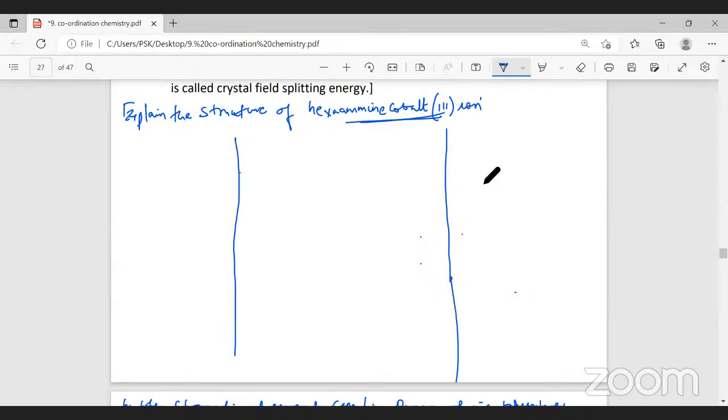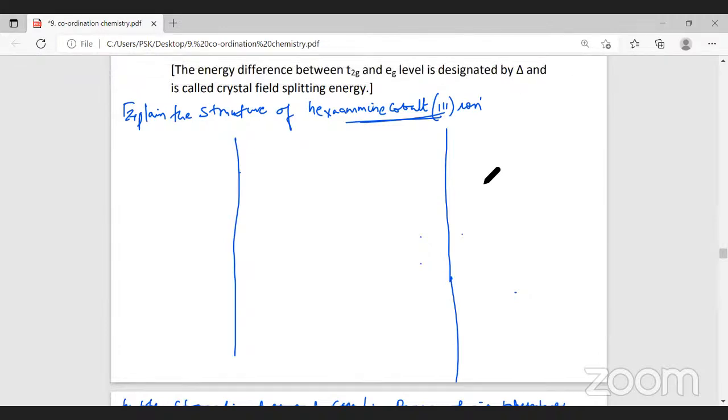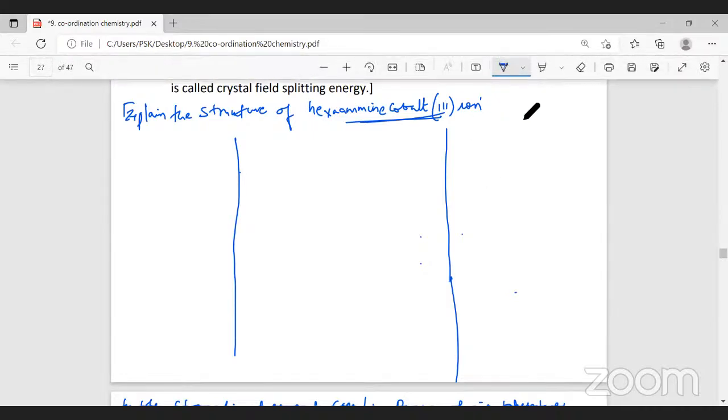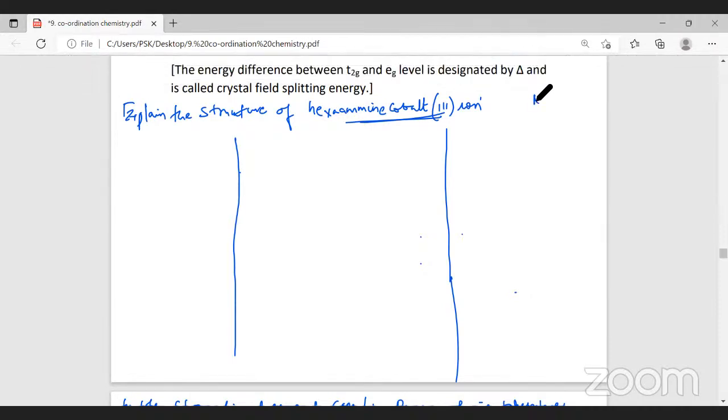Firstly, can anyone tell me what will be the structure of this hexaamine cobalt ion? You can try. Hexa means how many? So octahedral. No, I'm asking you the molecular formula, not the structure. What's the formula of this? Hexa means 6. Hexaamine means 6 ammonia molecules.